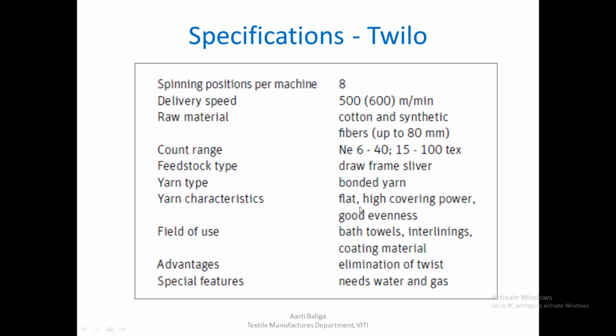The yarn characteristics are that the yarn is flat in nature, and therefore it has a high covering power also. It has good evenness because the fibers are parallelized. The field of use would be bath towels, interlinings, coating materials, and the advantage here is elimination of twist, as we have seen. And the special features are we need water as well as gas for twisting, and also for dissolving the PVA, and again also for washing out we require a lot of water.